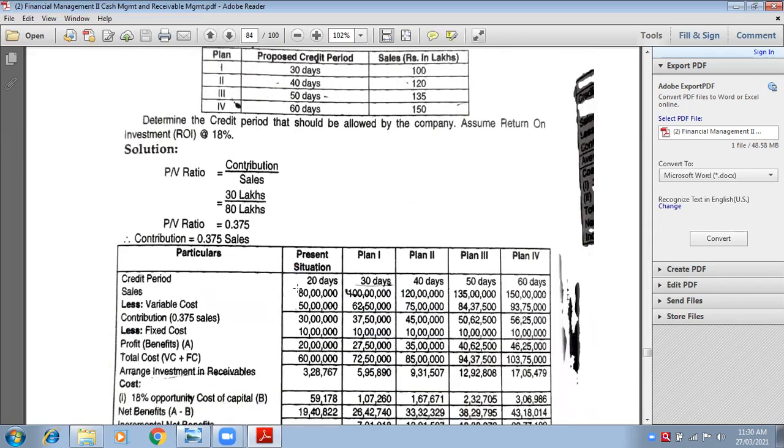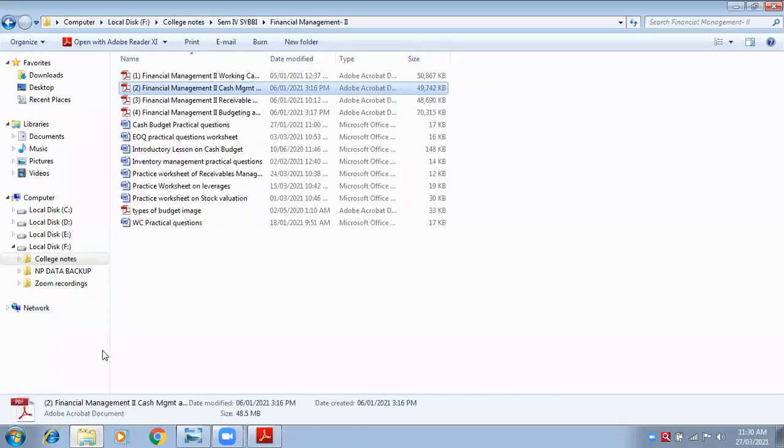See, there are two methods. One is with the help of PV ratio, and other one is with the help of cross multiplication formula. See, very simple. When it was 80 lakhs sales, that time variable cost was 50 lakhs. So when sales will come to 1 crore, what variable cost will be there? Cross multiply. So see, here, just a minute.